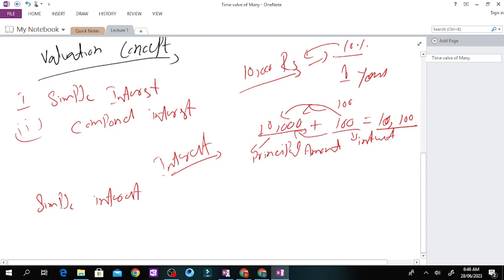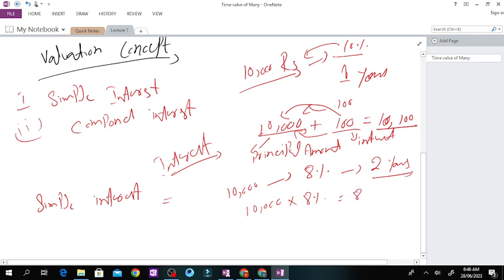What is simple interest? For example, you are going to invest, let's say, 10,000, and the bank makes a promise that it will give you, for example, 8%, and you are depositing for 2 years. For how many years? 2 years. So in the simple interest case, what would be the case? That 10,000, and you will get, for example, 8%.